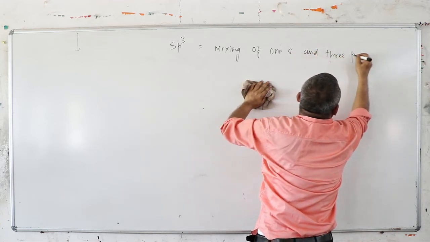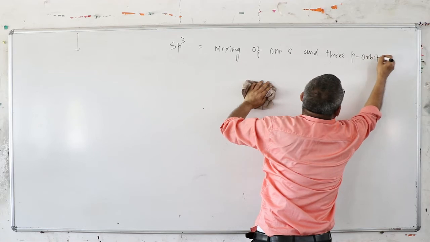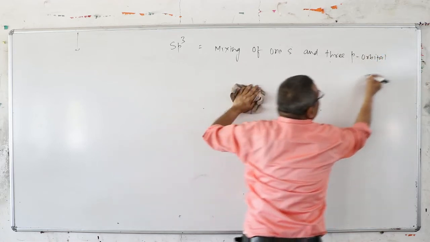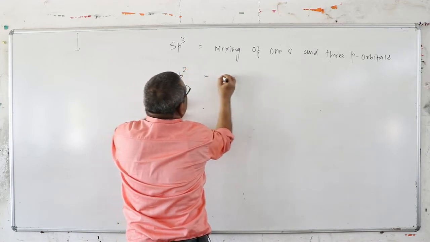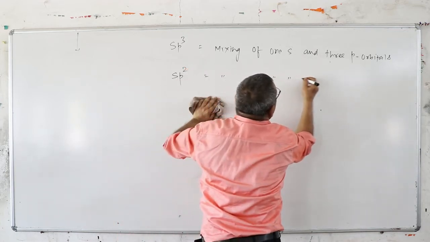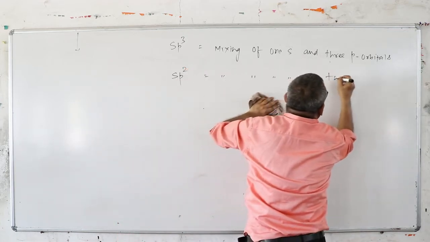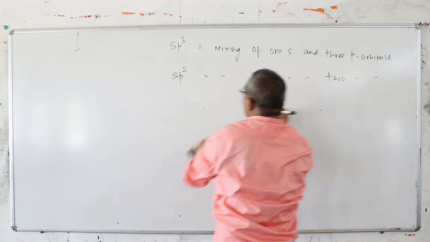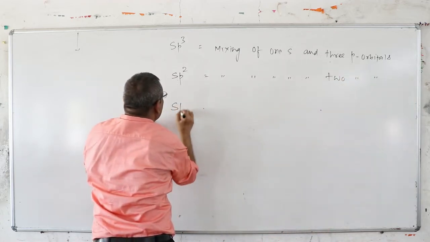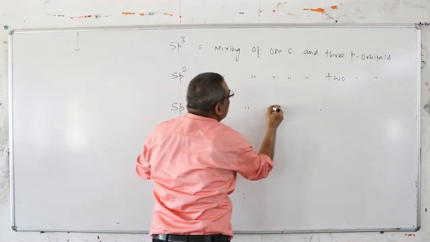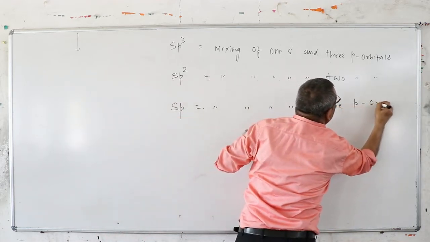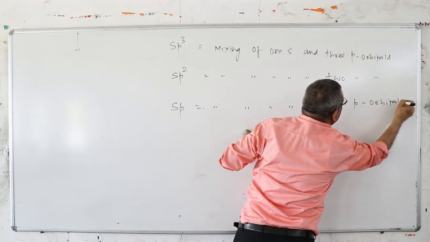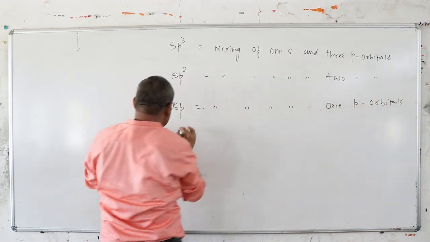Now you write sp2: mixing of 1s and 2p orbitals. You write sp: mixing of 1s and 1p orbitals.